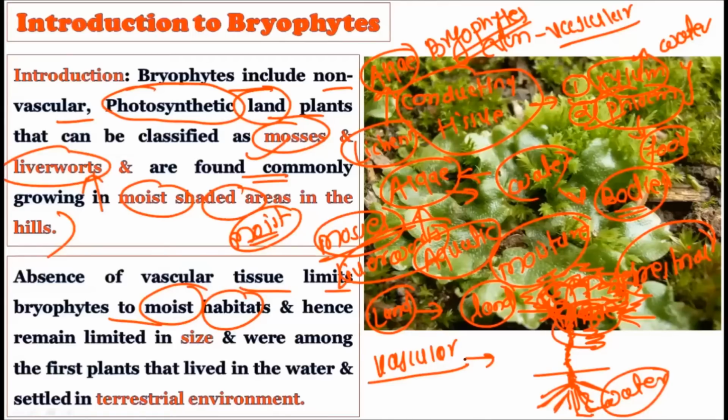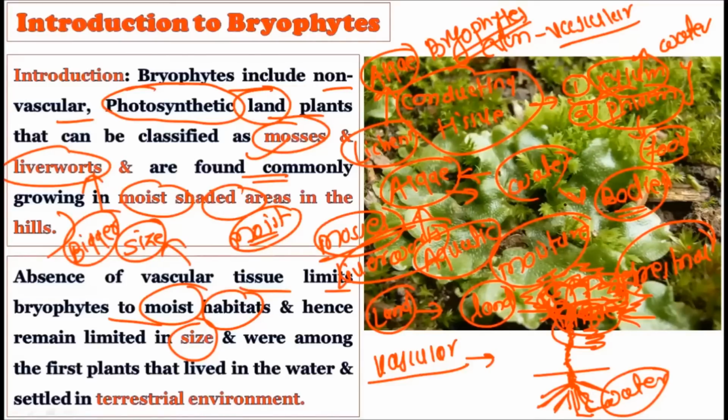If the plant doesn't have the presence of this xylem, then it must live in or around the water, and that is why the bryophytes always find themselves limited to the moist habitat only. Because once they are in a drier habitat, they start to desiccate, and they die in the process. And hence they are limited in size as well, because of the lower availability of water and no conduction of the water throughout the body, they cannot manage the bigger size. And that is why they always remain small.